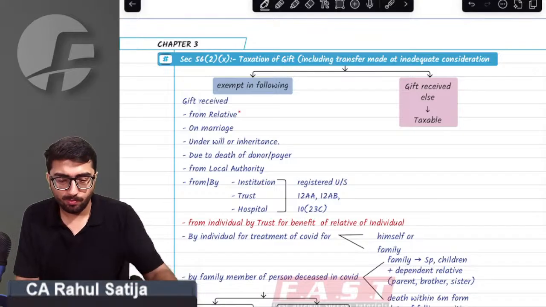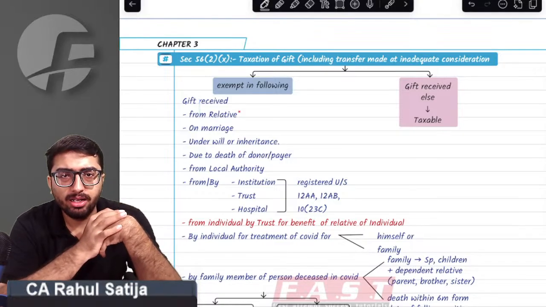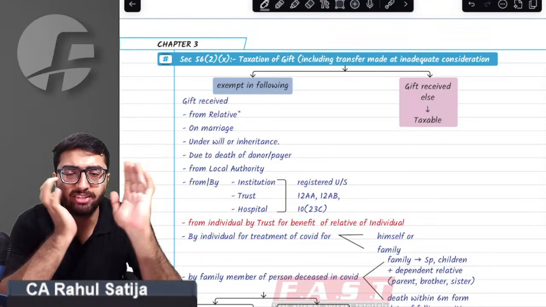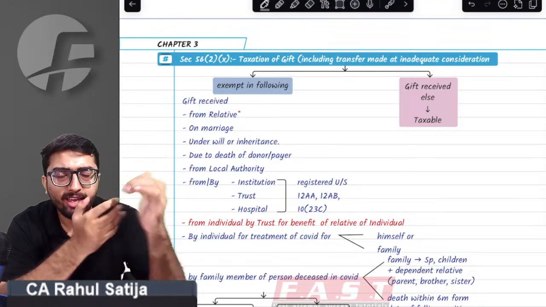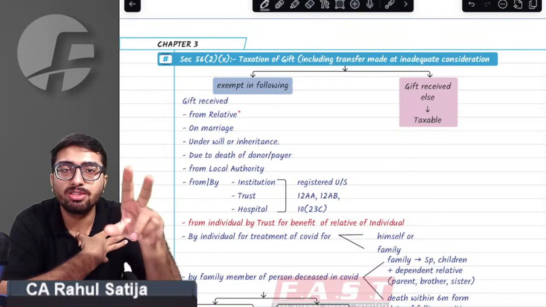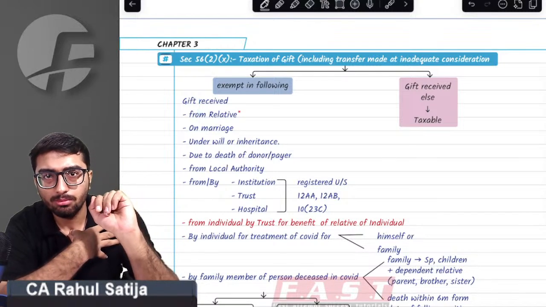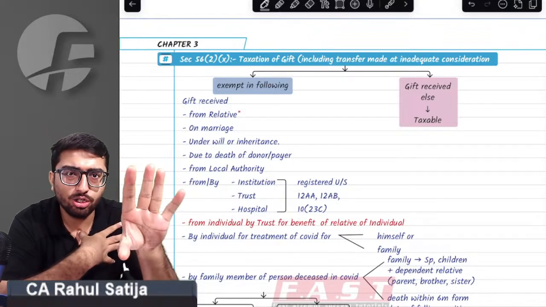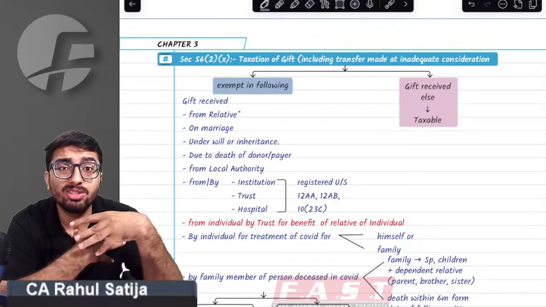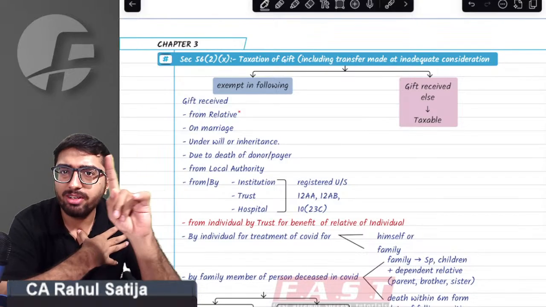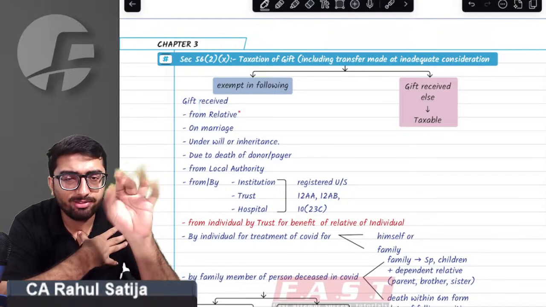Sir, there are certain gifts which are exempt. First of all, whenever we are reading gift taxation, we have to assume ourselves to be the gift recipient. Always assume yourself to be the recipient. For the person making the gift, it is not relevant. Taxation of gift is only applicable for the person who is receiving the gift. The person giving the gift is not covered here. Only the person receiving the gift is covered.